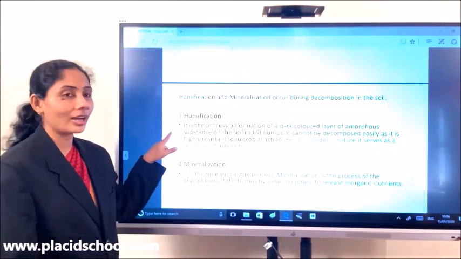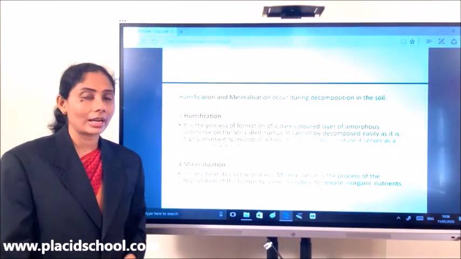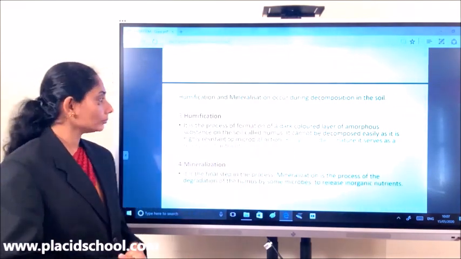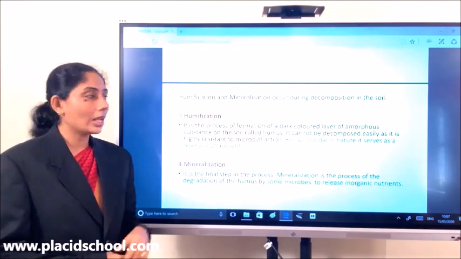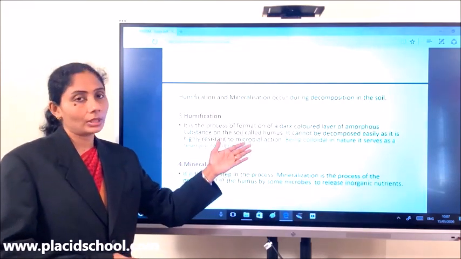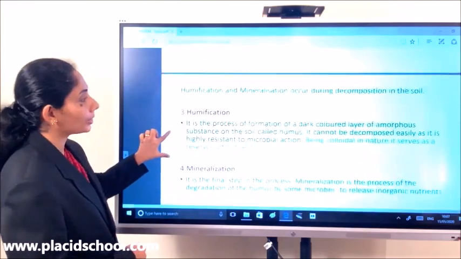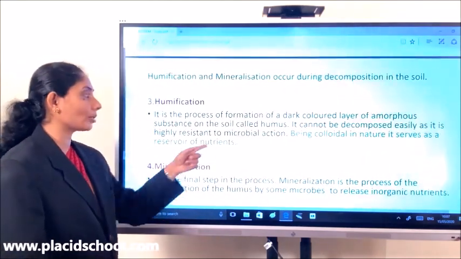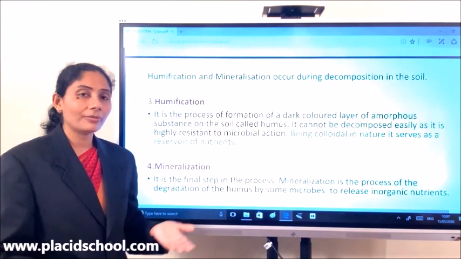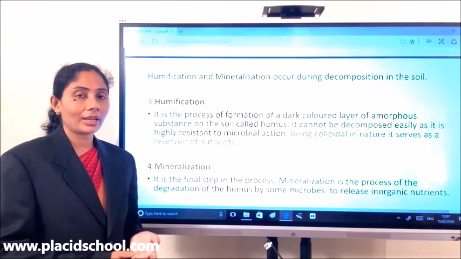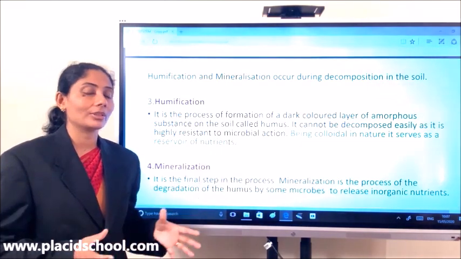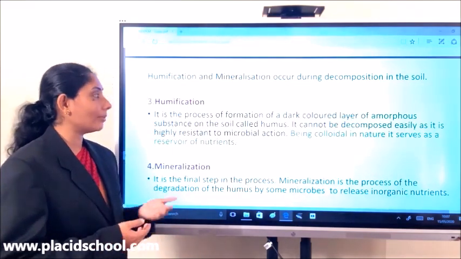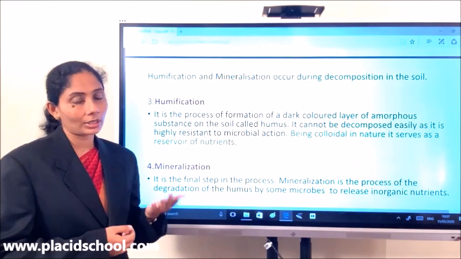Next two processes are humification and mineralization. Now this occurs during decomposition in the soil. What is humification? It is a process of formation of a dark colored amorphous substance in the soil called humus. So through fragmentation, leaching and catabolism, what is happening to the detritus is that over time it changes its form and becomes a dark colored substance, and that is what is called humus.